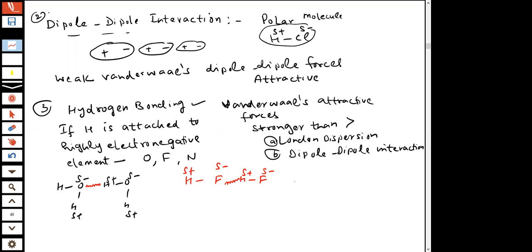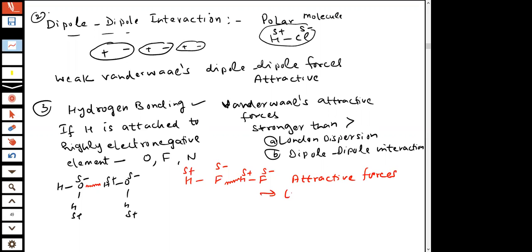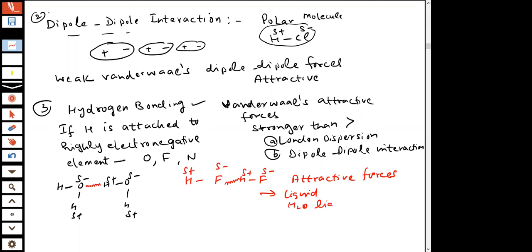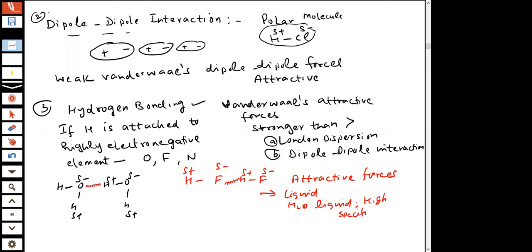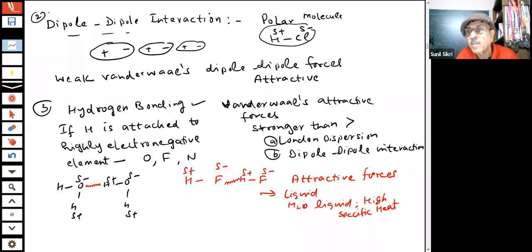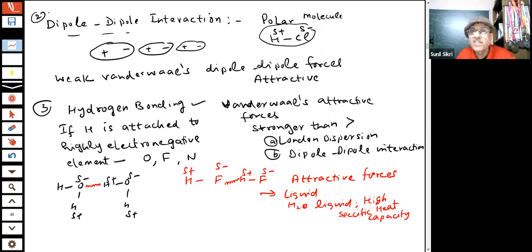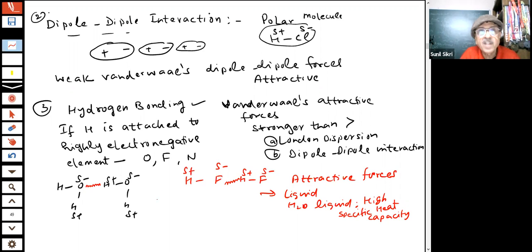The result of this, you have seen what happens. This is an attractive force, students. HF also becomes a liquid. Water becomes a liquid. I have shown you the result of that. And water has high specific heat capacity. It can absorb a large amount of heat without much rise in temperature. This is a very important property of water.